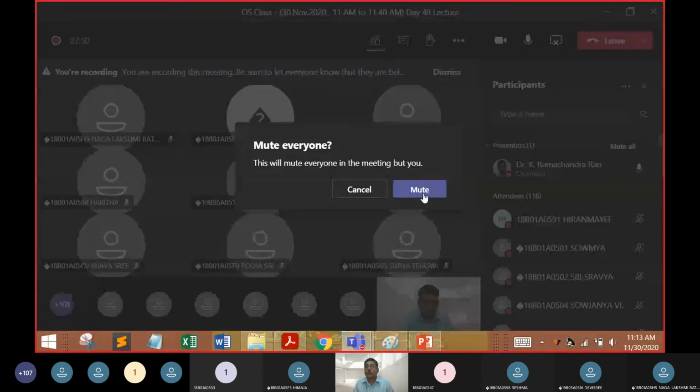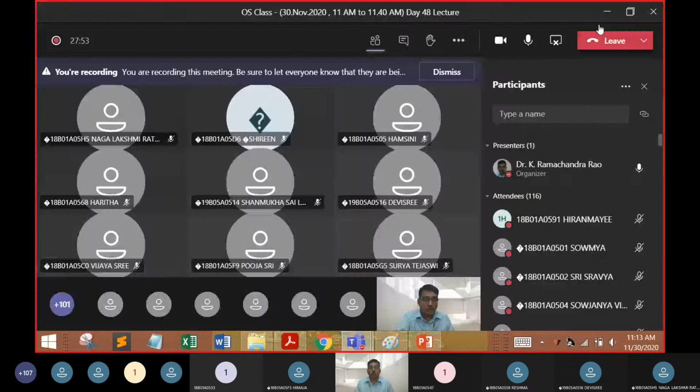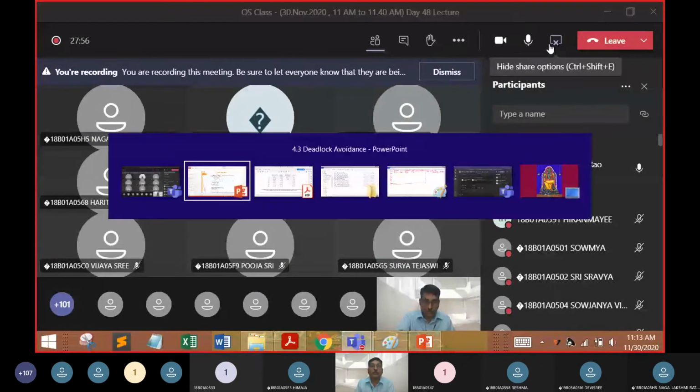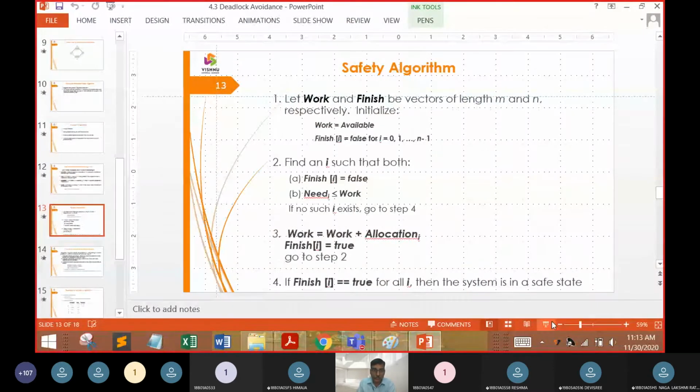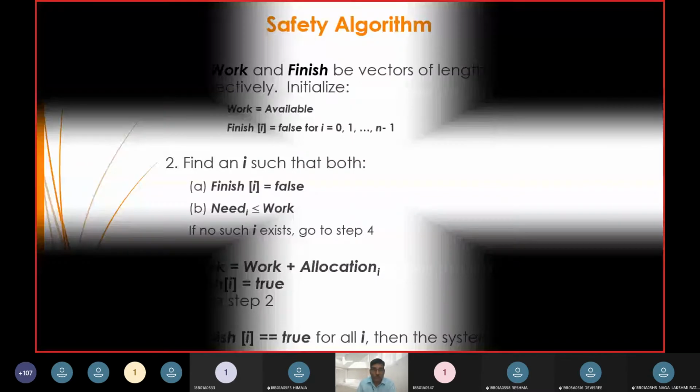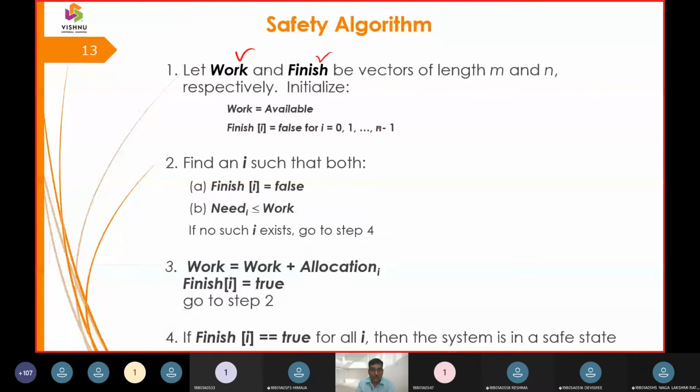So we have one we are going to call work, and another we are going to call finish. Two data structures that we are going to mention. As far as work is concerned, whatever is available is moved into a vector called work, and finish is a bool value.